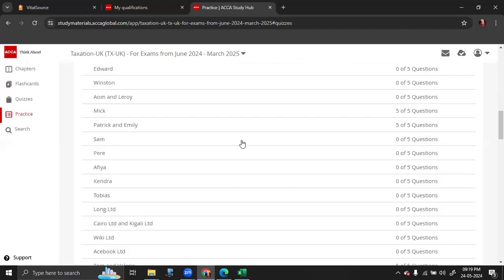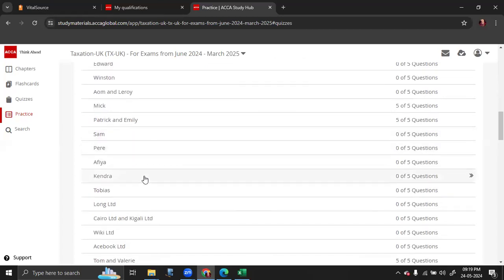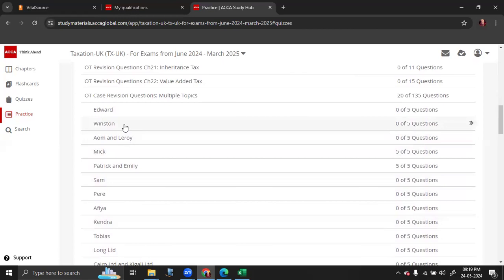So there are 2 more questions related to this area. One is Winston and the other one is Ohm and Leroy. You can work out these questions as part of your final revision to have clarity with CGT. It's very mandatory that you do questions from Study Hub. Students who have relied on Study Hub have proven that you can score pretty good, decent marks for your examination. So make sure you focus on your Study Hub, and make sure you do these 2 questions, Winston and Ohm Leroy, for your final revision of CGT for section B. Thank you, and please reach out for any doubts.